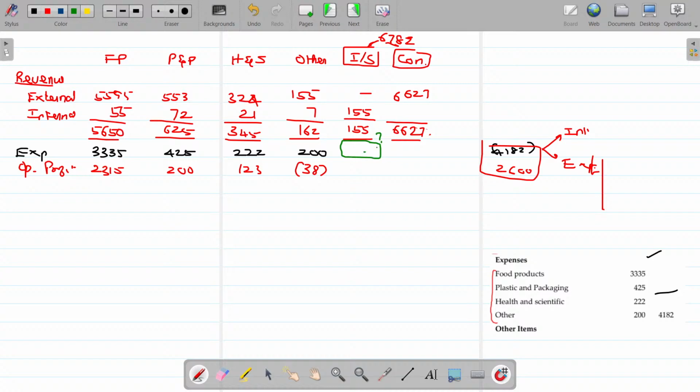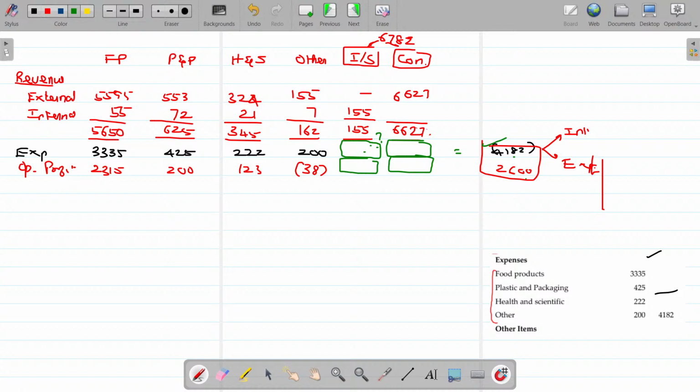If you add up these two, you'll get this one, 4,182. And if you add up these two, you'll get this value. If you add up these two, this will be 2,600.